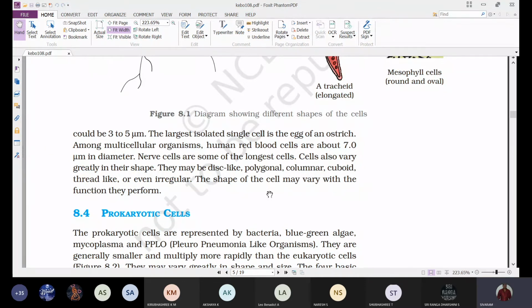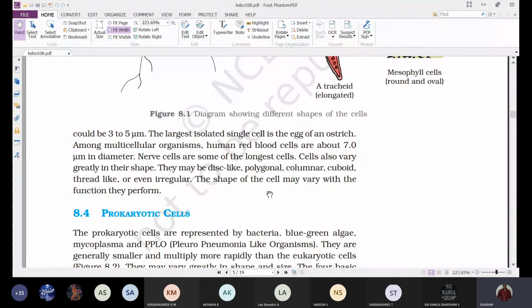Next, the largest isolated single cell is the egg of an ostrich. Largest, not longest.